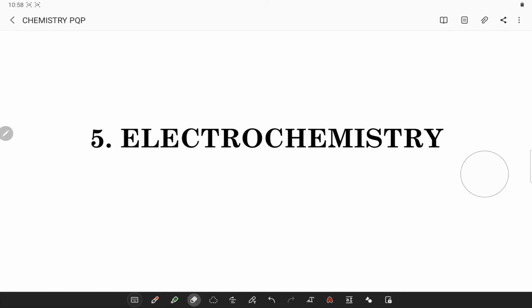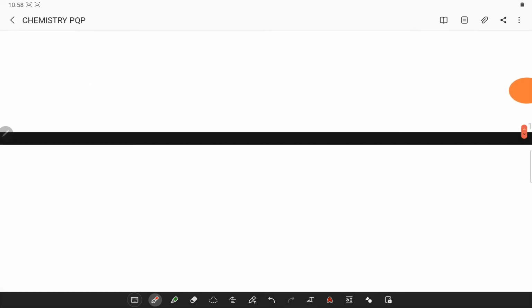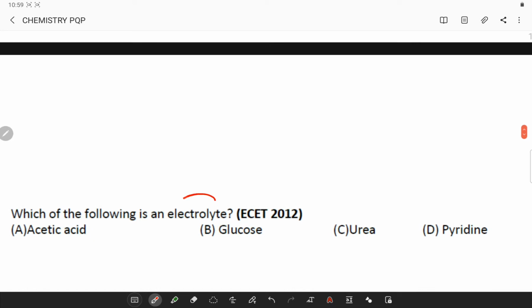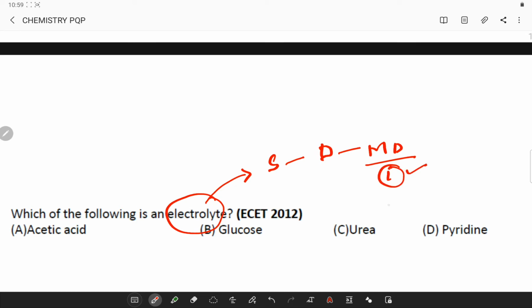Today let's solve questions related to the electrochemistry topic in ESET chemistry papers between 2012 and 2016. So let's go to the first question. Which of the following is an electrolyte? What is an electrolyte? An electrolyte is a substance which on dissolution, even at a moderate dilution, ionizes completely.